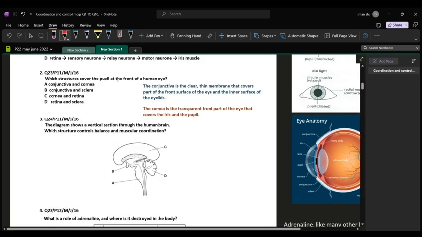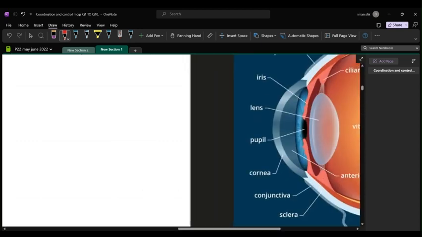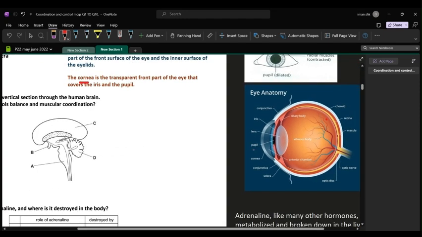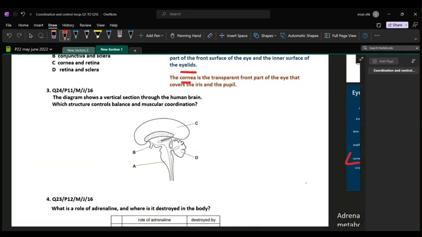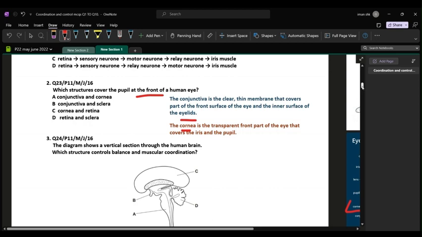Question 2. Which structures cover the pupil at the front of a human eye? So number 1 is conjunctiva and number 2 is cornea. Conjunctiva is a clear, thin membrane. If I zoom in here, you can see that it is a clear and thin membrane that covers the front surface of the eye and also the inner surface of the eyelids. And cornea is the transparent front part. This is the cornea. This is the front transparent part that covers the iris and the pupil. So the option that shows conjunctiva and cornea is option A.